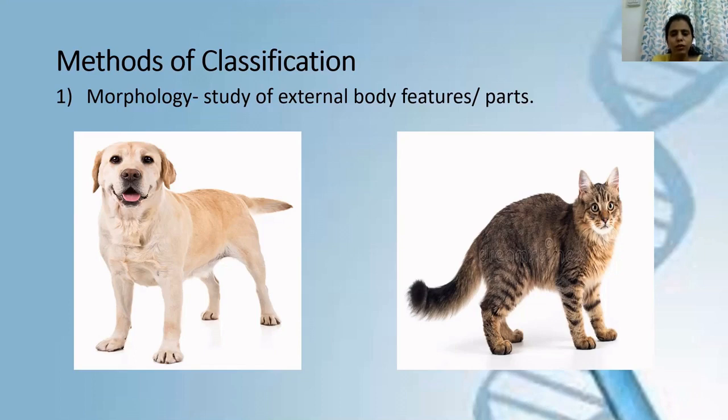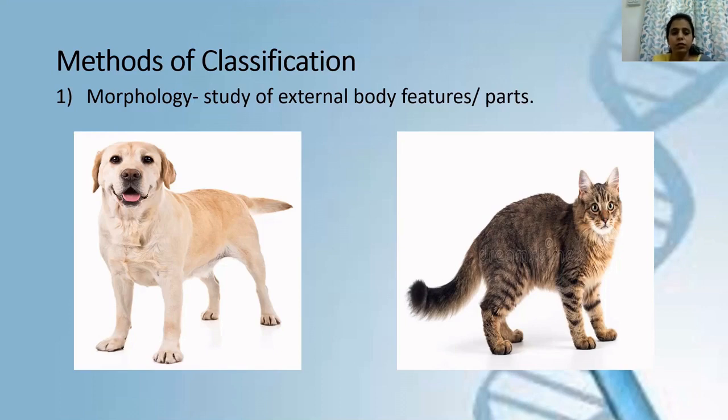Apart from this, a very important characteristic about these two, which we have all seen in our daily life, is that they both suckle their young ones with their mammary glands, I mean the puppies or the kittens. So both dog and cat, the females, suckle their young ones with the help of their mammary glands. Okay. So what scientists did, based on the external features and external body parts, was keep organisms into one particular group. Those organisms that shared similar external body features were kept in the same group.